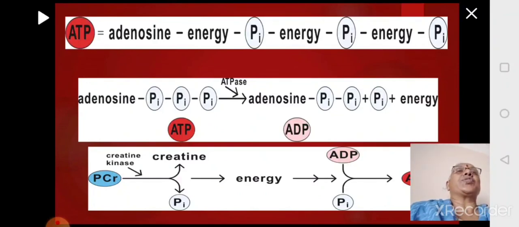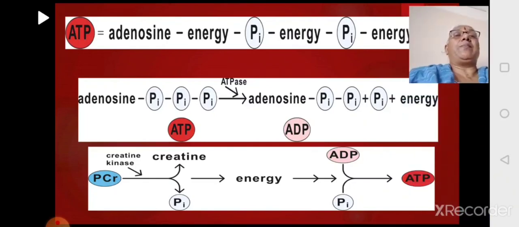So this is what you have already learnt in the first session. ATP is the main source of energy. Adenosine triphosphate has three phosphate groups. Whenever a phosphate is broken, energy is released and adenosine triphosphate gets converted to adenosine diphosphate. When the muscle is resting, ATP is broken and the energy is transferred to creatine.